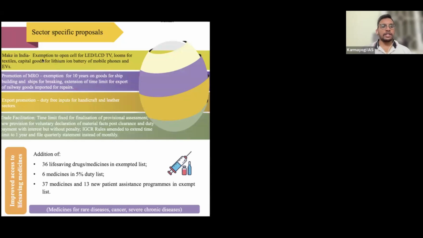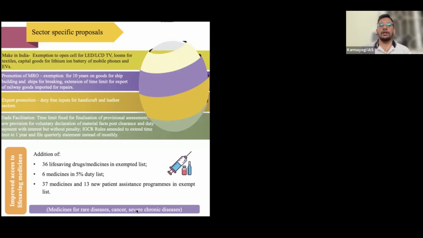Then a few more sector specific proposals were given, that is Make in India. Make in India means they are encouraging indigenization of manufacturing. Now here you can see exemption for open cell for LED and LCD. Can anyone tell me what is open cell? What is open cell? If someone is from an electrical or electronics engineering background, you must know about open cell. Open cell is a raw material used in LED and LCD TVs. That is the main one.